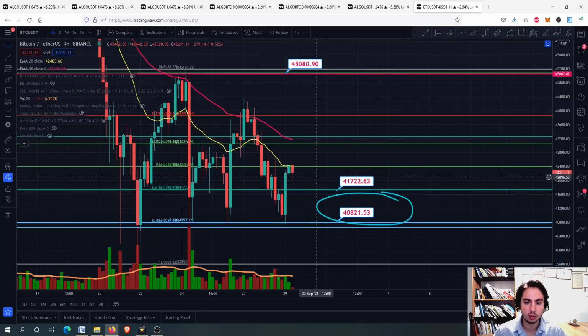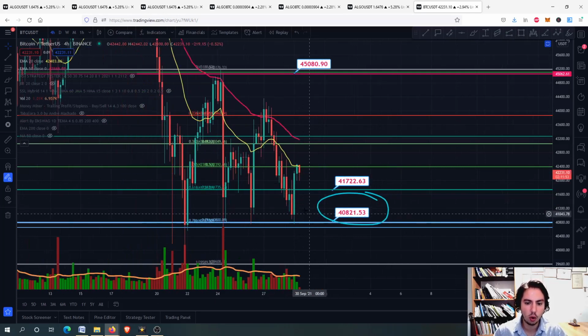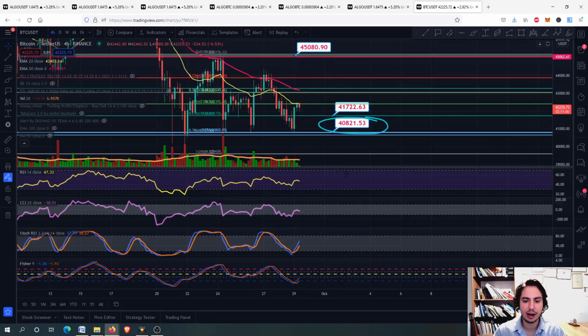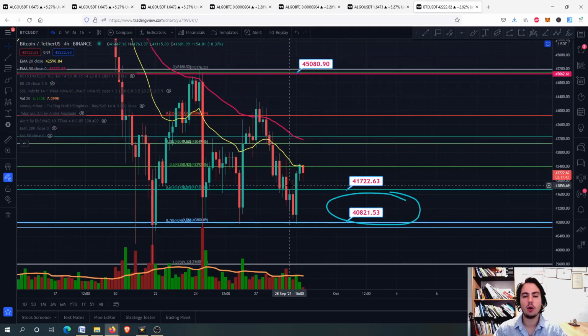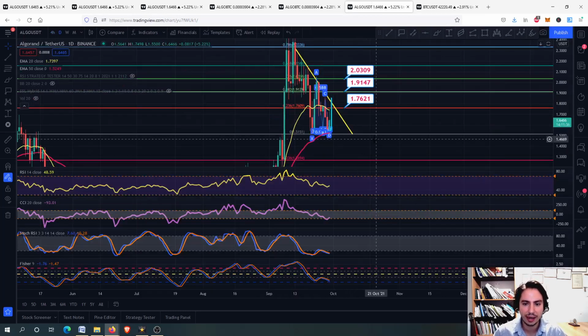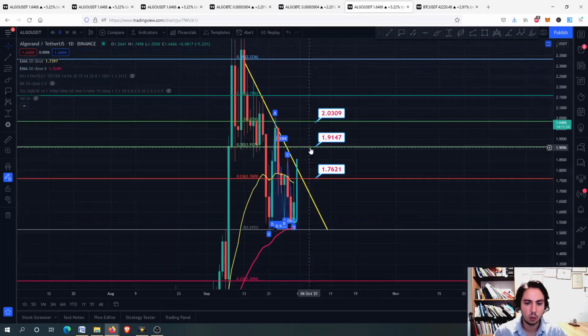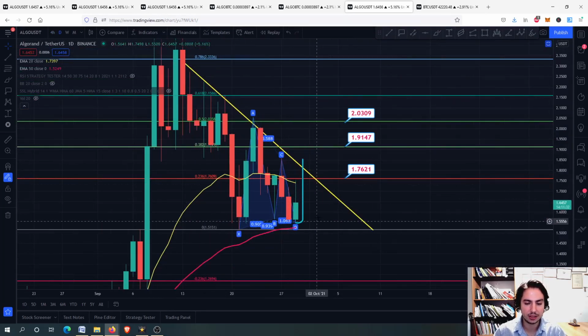On the Bitcoin, you will see that we need to hold this line right here and start making our way upwards. Yes, if Bitcoin gets bullish, then Algorand will get bullish too. Of course, we will have a major change on Bitcoin around 1st October, start of October, and we will be seeing about that. For Algorand right now, as you can see, we are having the pattern right here that we are holding above the 50-day EMA.